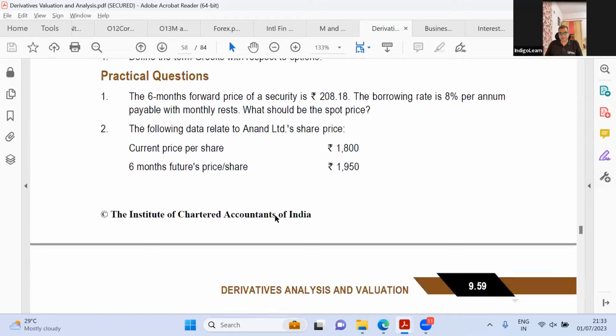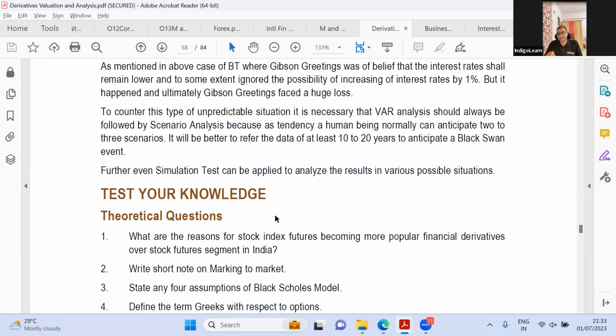This is a good aspect, even though this is theoretical, right? Compared to other chapters, I think this theory actually is very relevant. So the derivatives chapter is old wine plus some small extra tarka, some small extra masala.